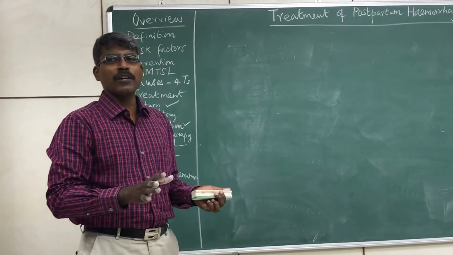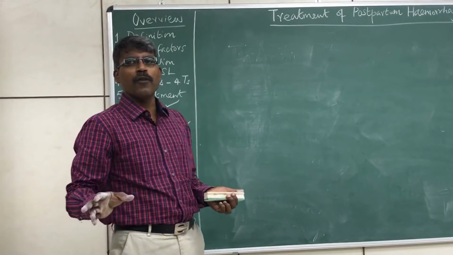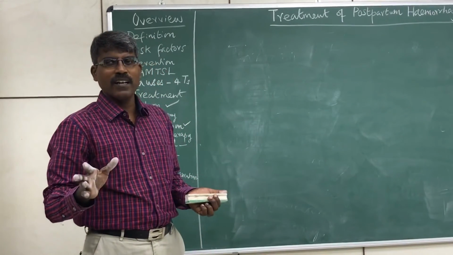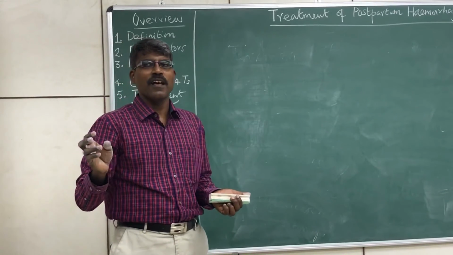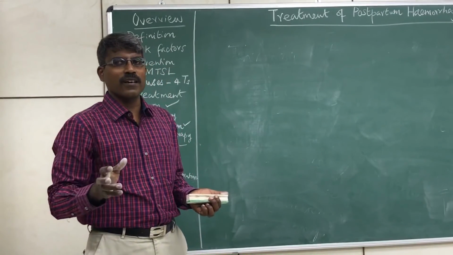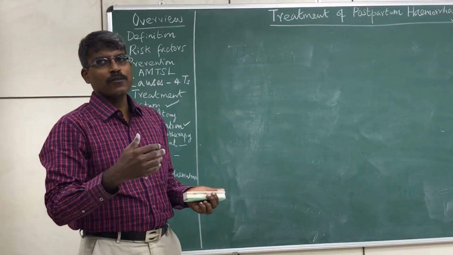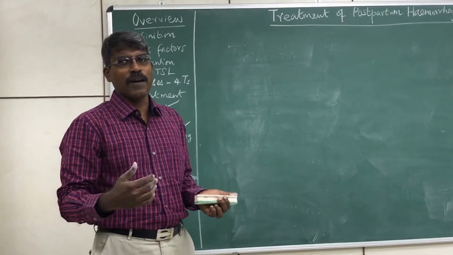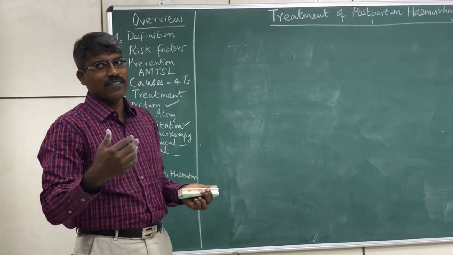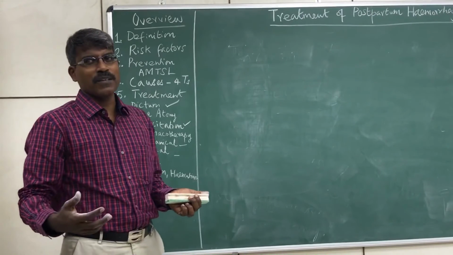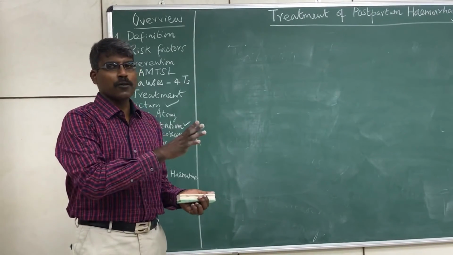If the pharmacotherapeutic measures fail, we need to go in for mechanical methods like intrauterine tamponade with a Foley catheter, Sengstaken-Blakemore catheter, or the Bakri balloon. If this also fails, the last resort is surgical management. We have compression sutures, artery ligation, embolization, and finally hysterectomy. So that's about the tone.